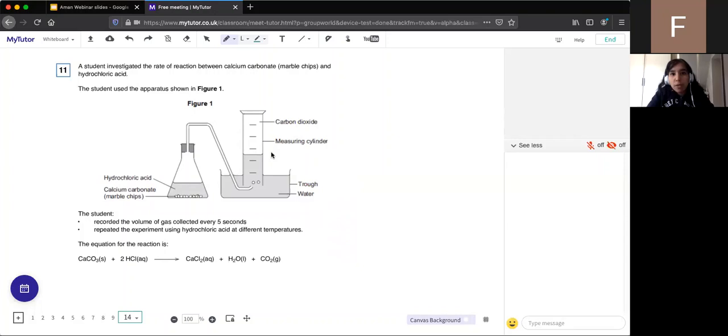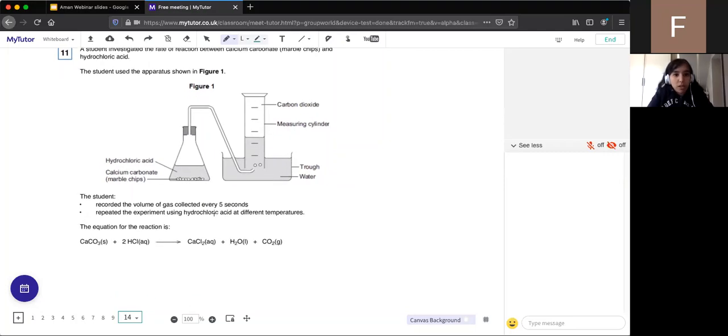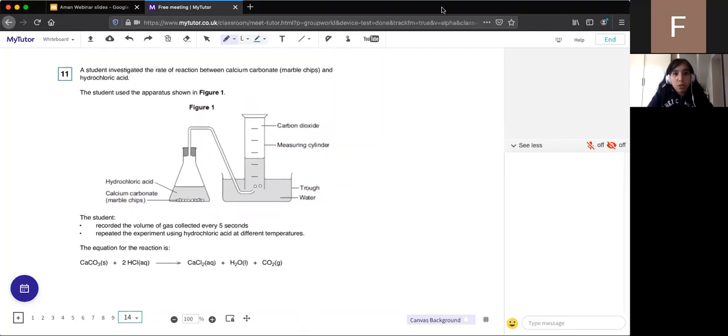What type of graph are we expecting? Someone is asking me, how many marks would a question like this be? When you say question, do you mean the question I've got on the screen or the question that we just did about the pellets versus the powder? Brilliant, it's a product graph. So we are expecting something like this.